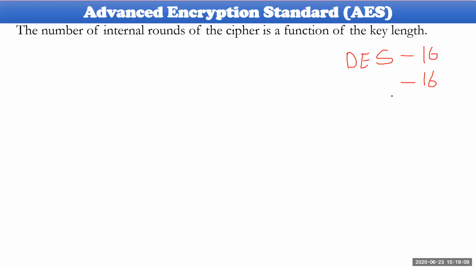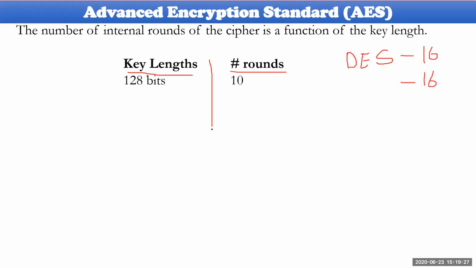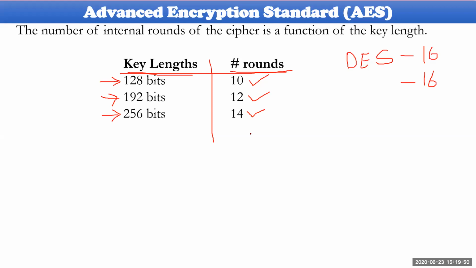Okay, in a similar fashion, unlike DES, how will the number of rounds be taken into consideration in AES, and what are the specifications here? Here, we have 3 different key lengths available. The first key length is 128 bits; if 128 bits is the key length, 10 rounds will be taken. If it is 192 bits, 12 rounds will be taken. If it is 256 bits as the key, 14 rounds will be taken.